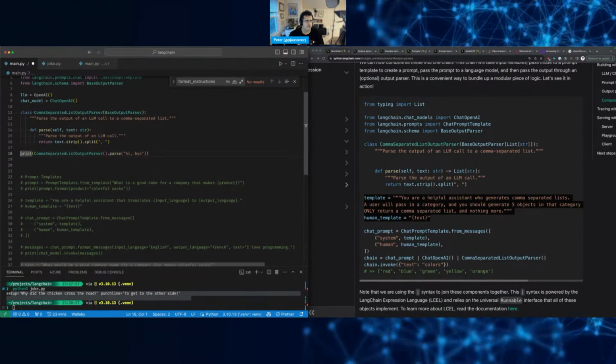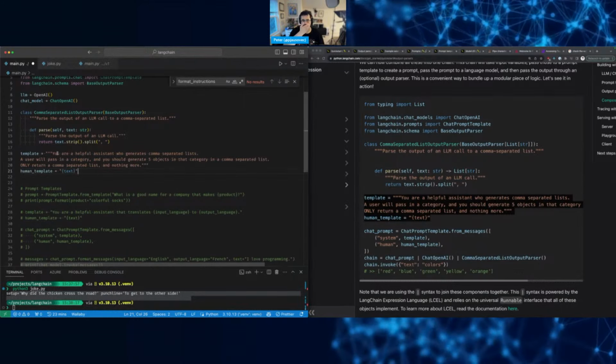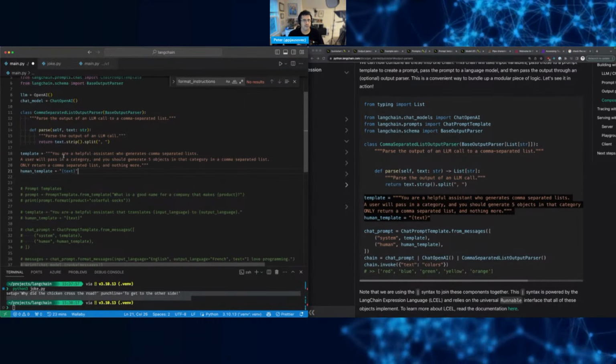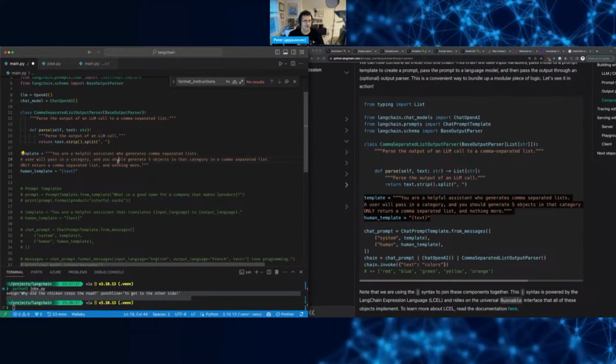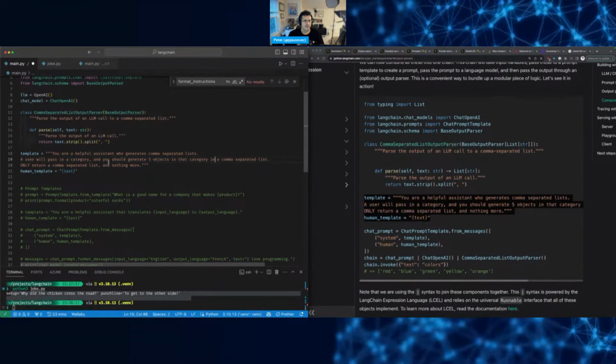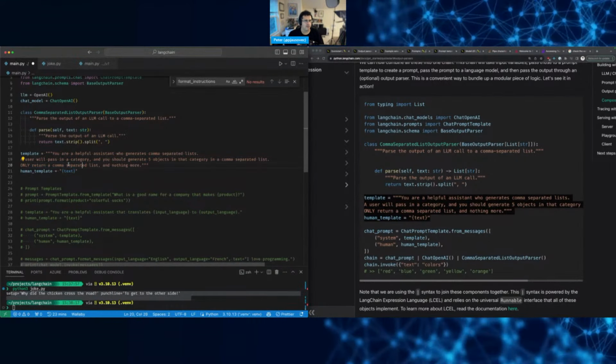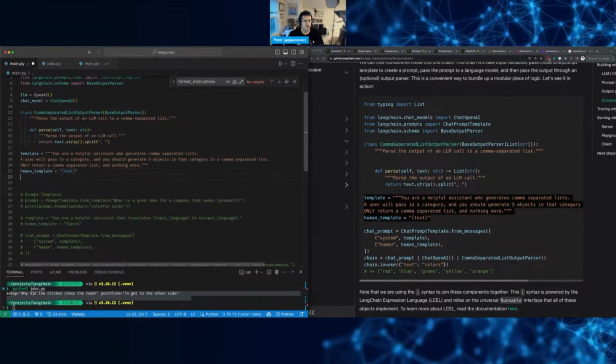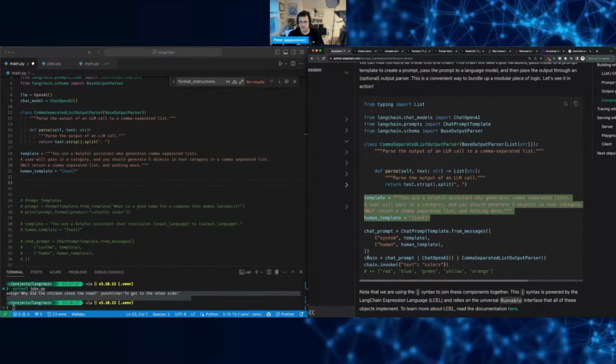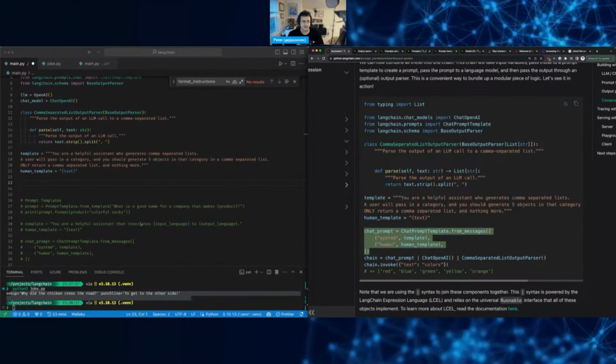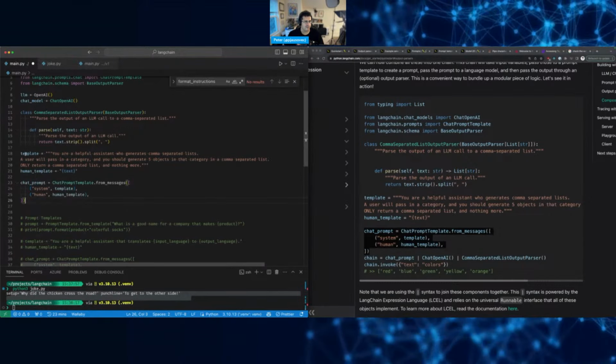We have to print this out. So you are a helpful assistant who generates comma separated lists. The user will pass in a category. You should generate 5 objects in a comma separated list. Only return a comma separated list and nothing more. And then we'll create the chat prompt template, being the system template, right?